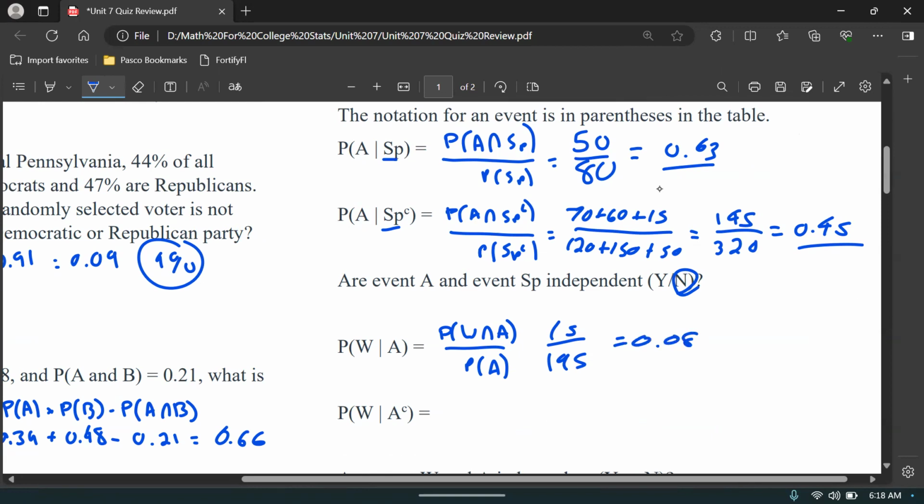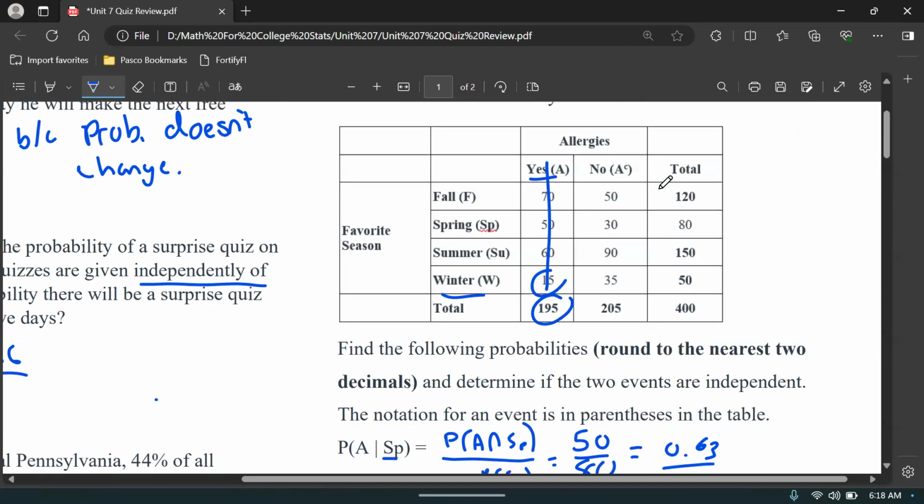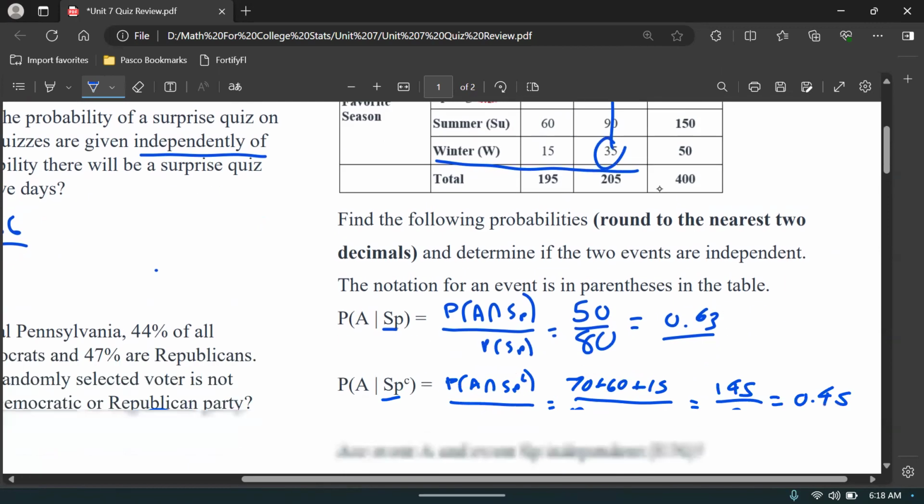And then winter given not allergies, so probability, again, we need both. Winter and no allergies over probability of, again, the denominator part, no allergies. So winter and no allergies. Winter, no allergies, that's 35.